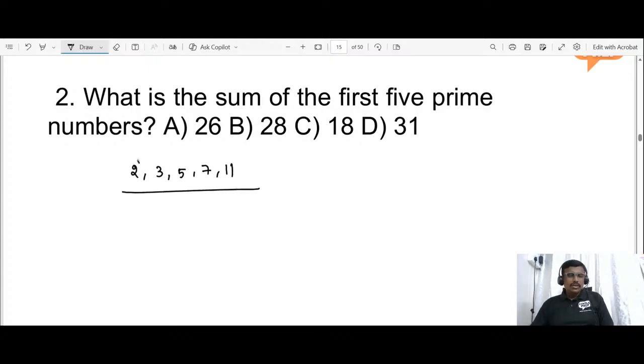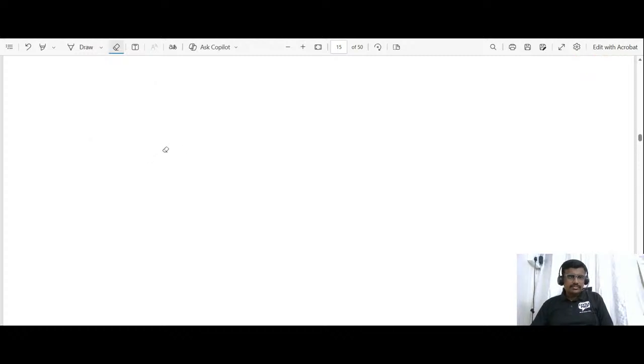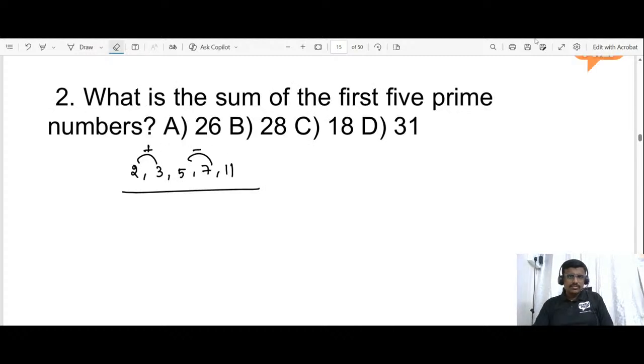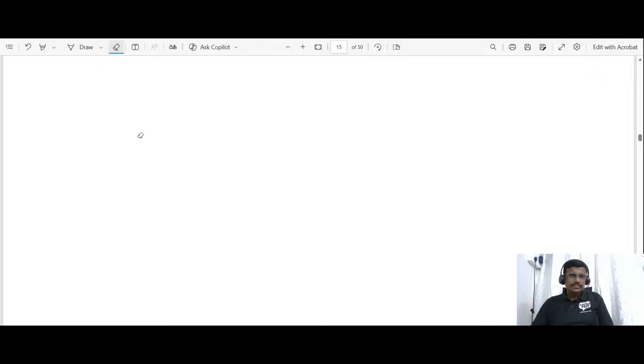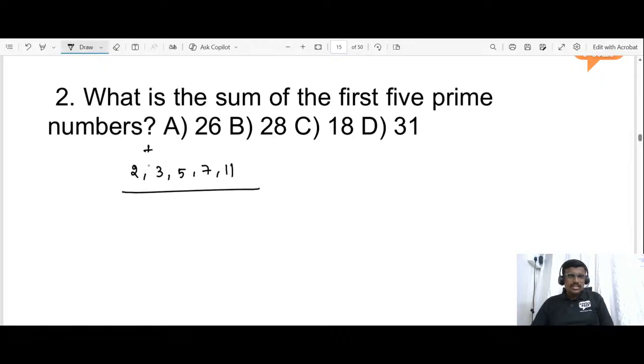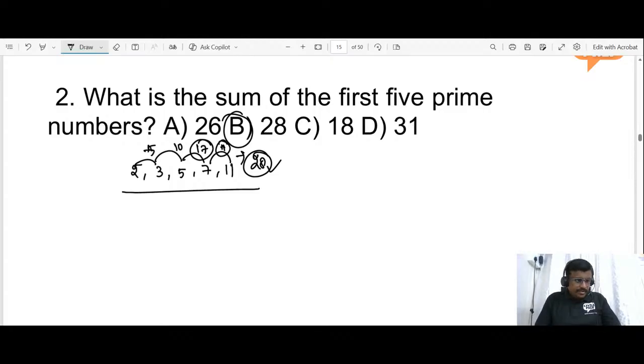So sum it up: 2 plus 3 is 5, 5 plus 5 is 10, 10 plus 7 is 17, 17 plus 11 is 28. The answer is 28, which is option B. Very good, Ashwini.